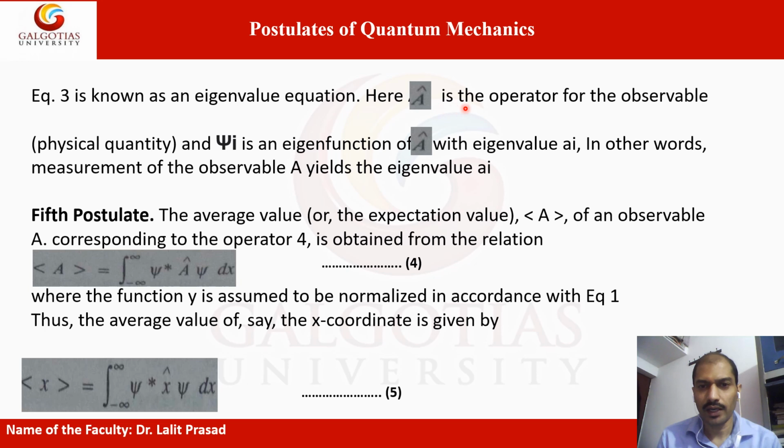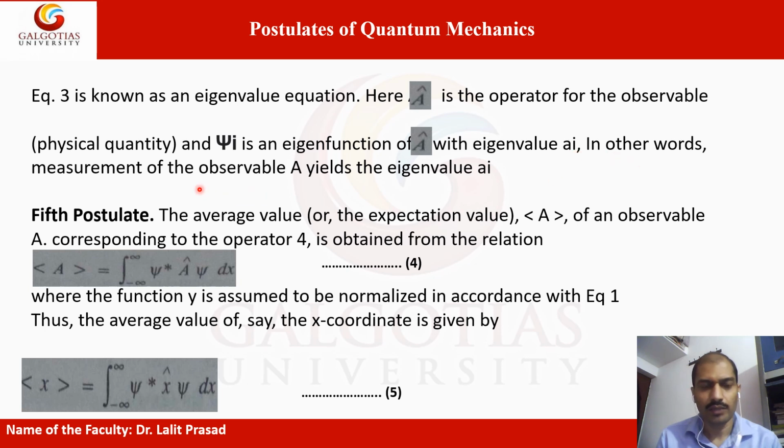Here operator A is the operator for the observable physical quantity, and psi i is an eigenfunction of operator A with eigenvalue a_i.